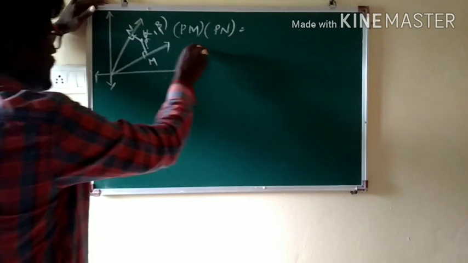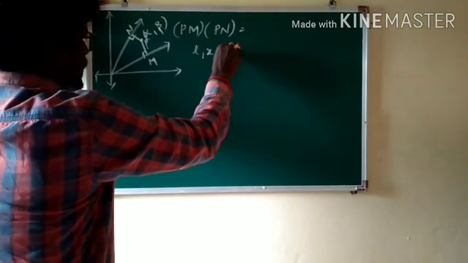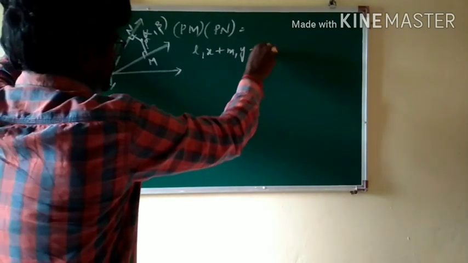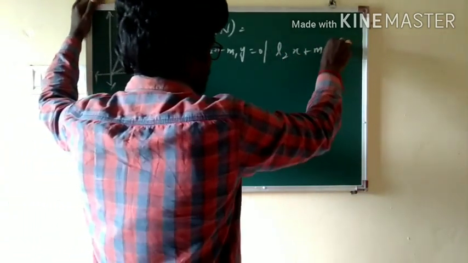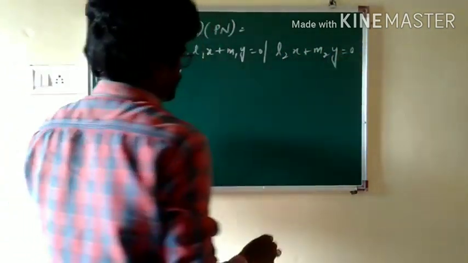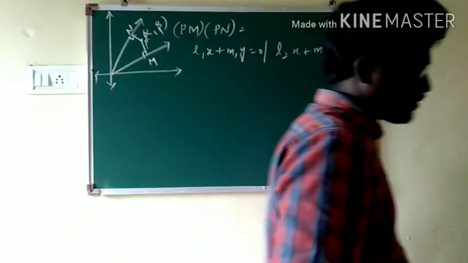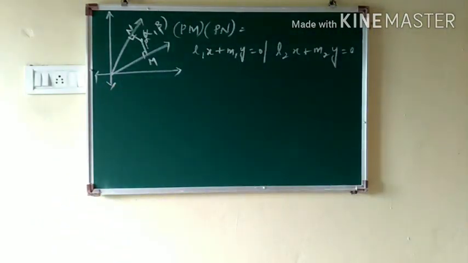Product of the perpendiculars from alpha beta to these lines. Let us consider one line as L1x plus M1y equal to 0 and the other line as L2x plus M2y equal to 0. Whatever I said, the lines are in the form of ax plus by plus c equal to 0. Whenever you are talking about a pair of lines given by ax square plus 2hxy plus by square equal to 0, they will be passing through the origin.